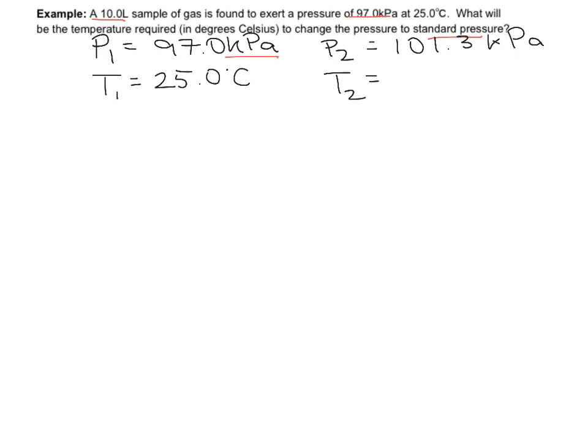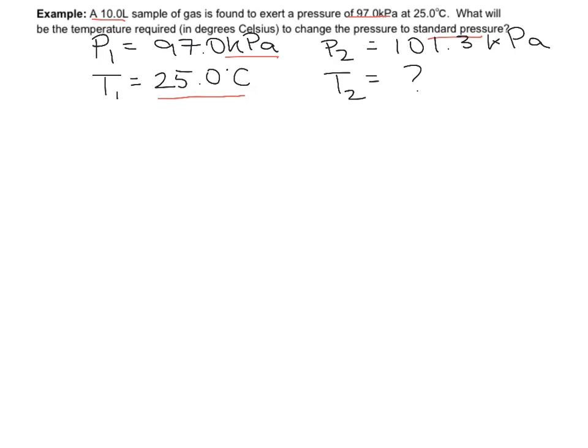Okay, and again here I'm looking for T2 to figure out the temperature that would be needed to change that pressure. So keeping in mind here that even though it's asking me for the temperature in degrees Celsius, I can't do any of my calculations in degrees Celsius. I'm going to first have to convert it into Kelvin, do my calculations, and then convert back into degrees Celsius in the end.